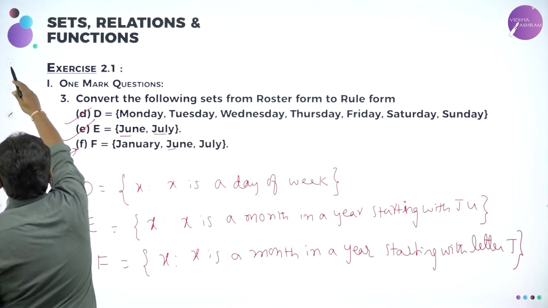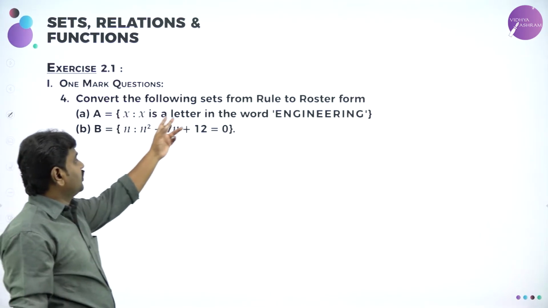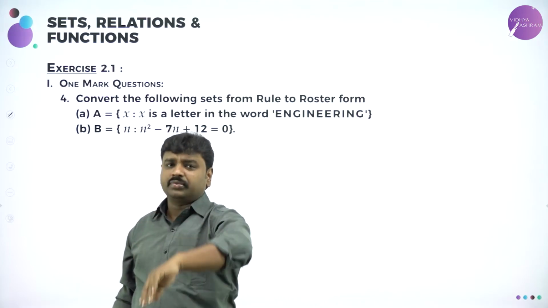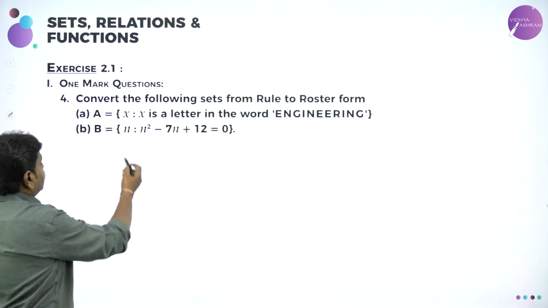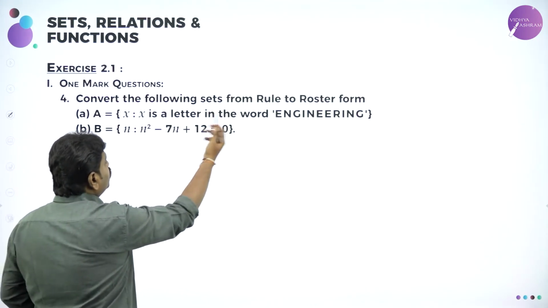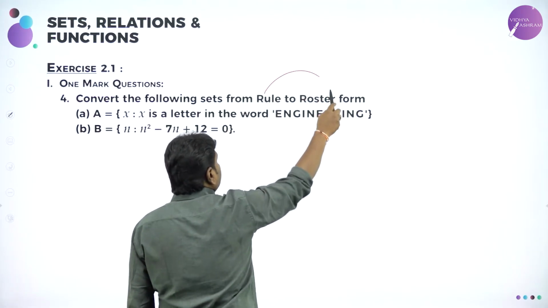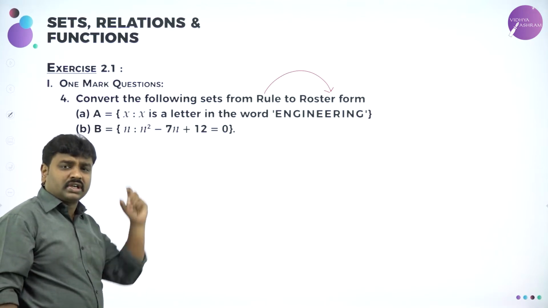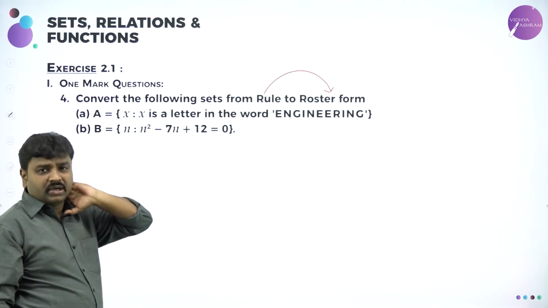Next, convert the following sets from rule method to roster form. They gave the rule method, you convert them to roster form, like the last case. Rule they gave, you need to convert it into roster. Rule means they gave the property of the element, and you have to write it.